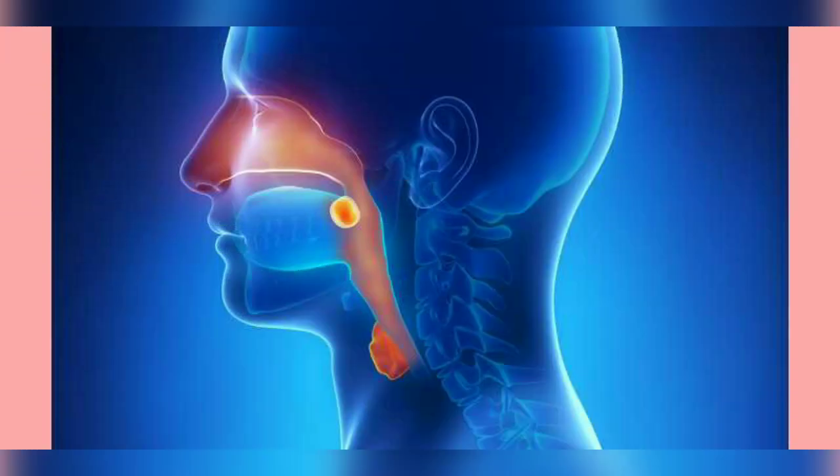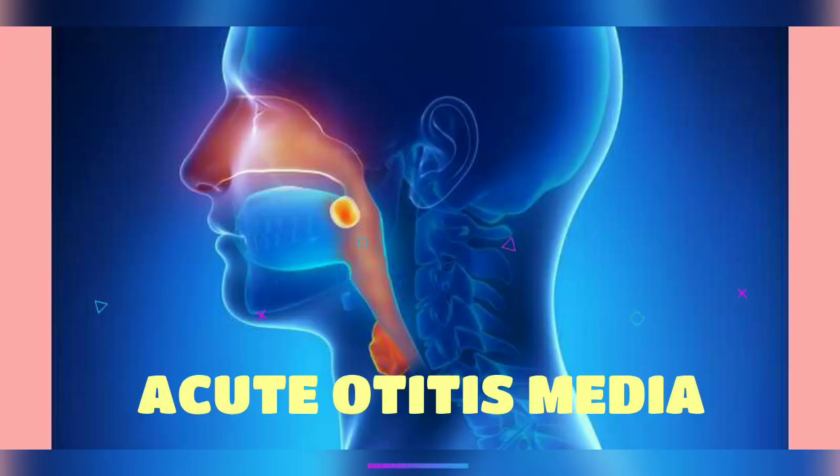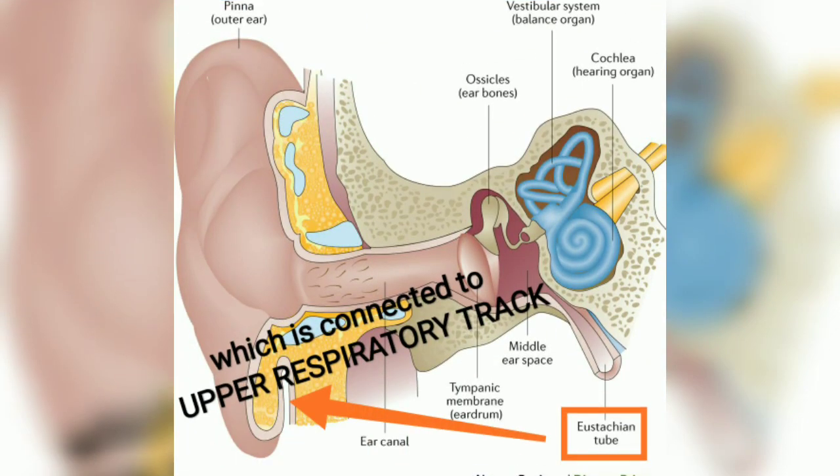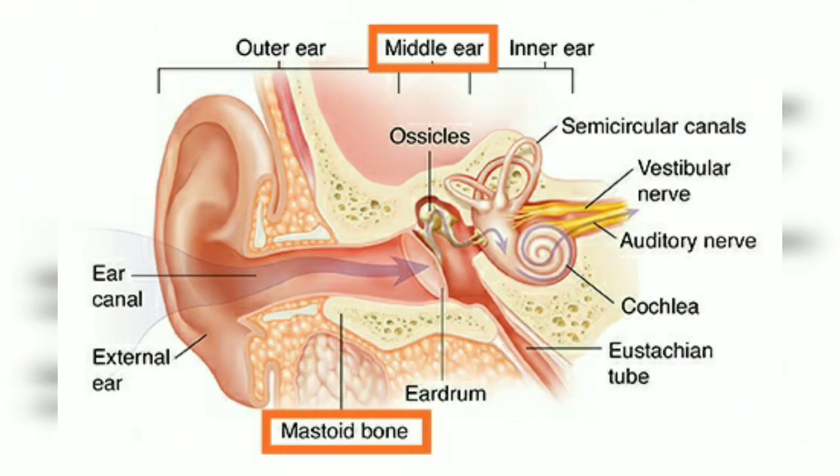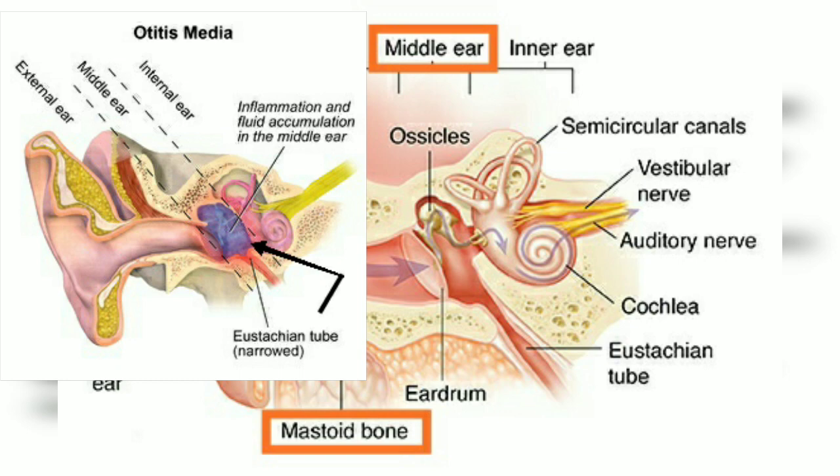First of all, it affects our upper respiratory tract, after which it causes acute otitis media. And I would like to tell you that our upper respiratory tract is connected to our ear through the eustachian tube, which I have mentioned in the picture. This chronic otitis media affects our middle ear and mastoid cavity, which is also known as the mastoid bone, and in this case a special kind of liquid is collected in our middle ear and causes it to look like this, which I am showing in the picture.